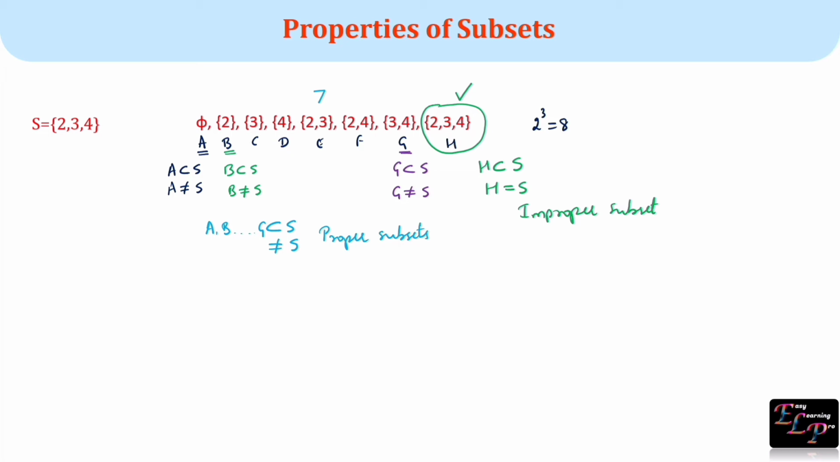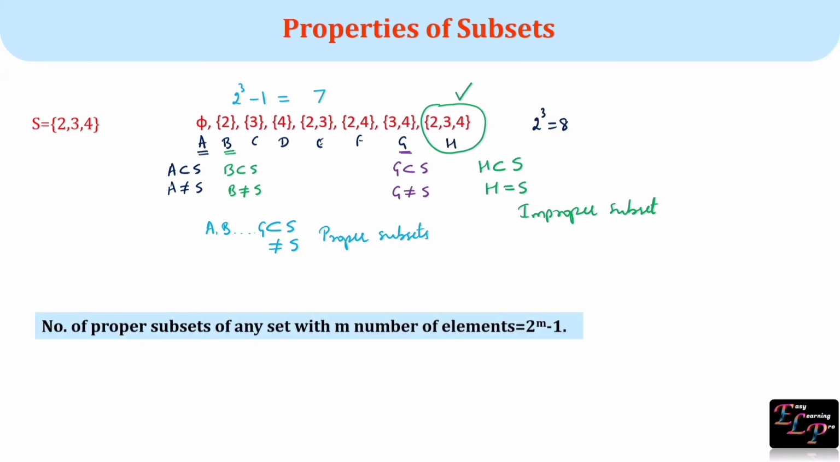which we can write as 2 power 3 minus 1. The number of proper subsets of any set with m number of elements will be 2 power m minus 1.